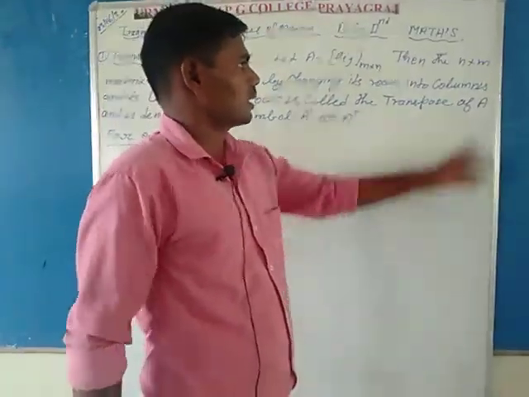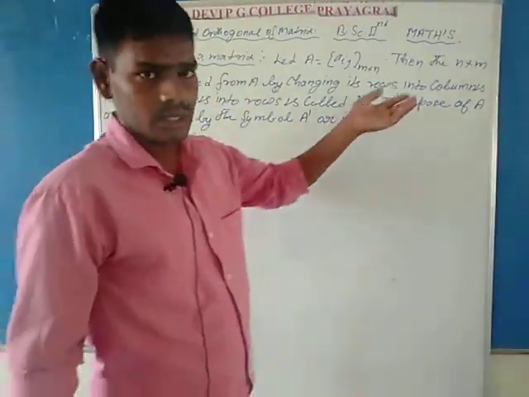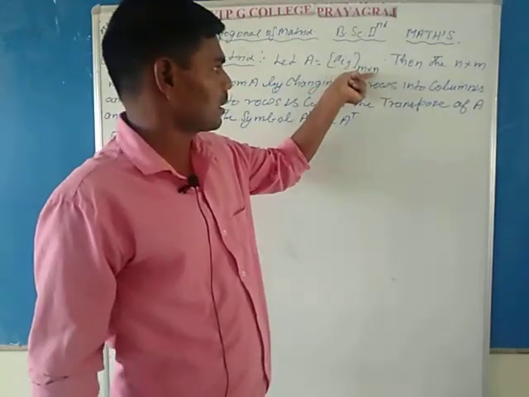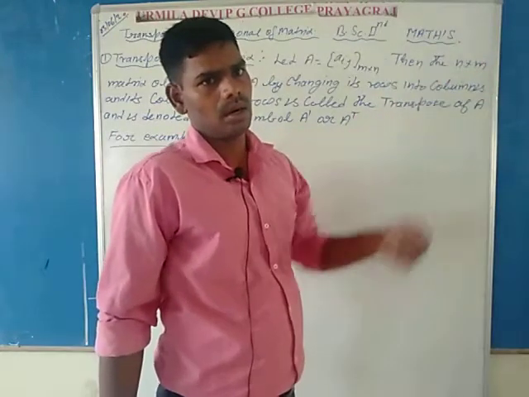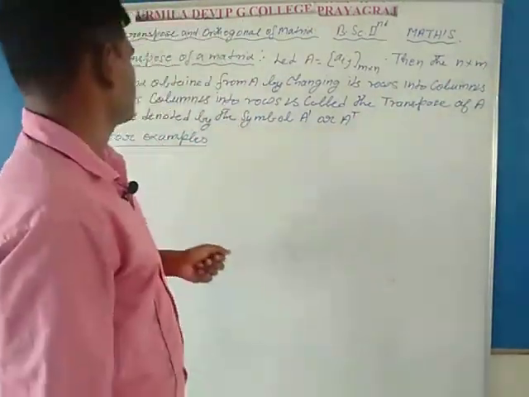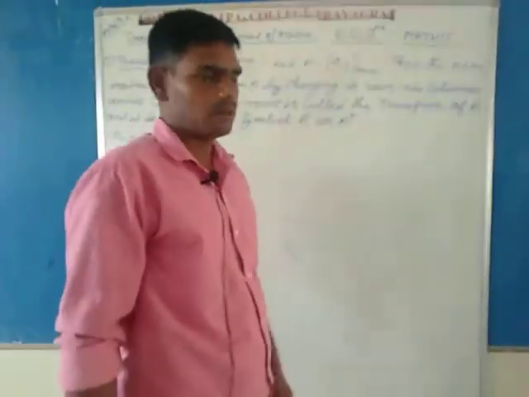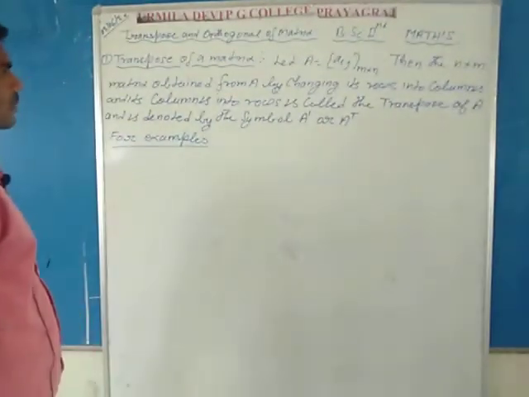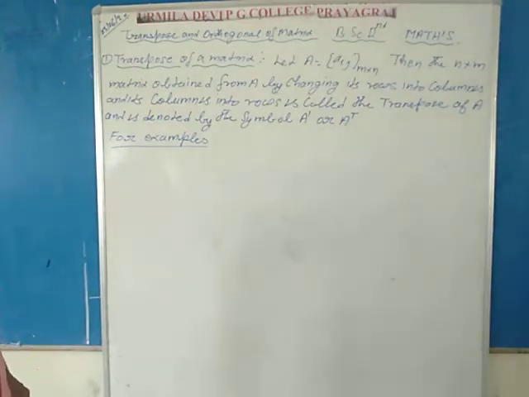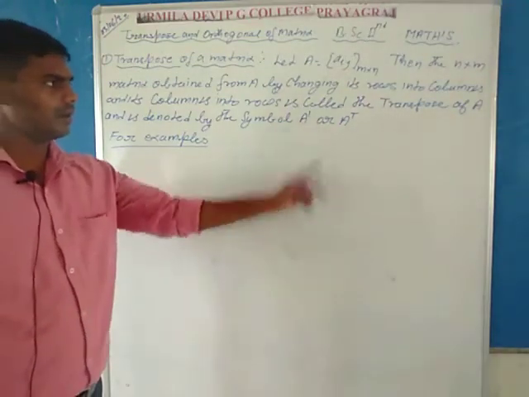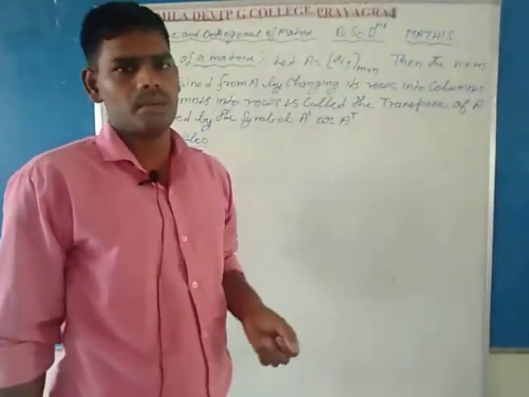Then the n by m matrix obtained from A by changing its rows into columns and its columns into rows is called the transpose of matrix A and is denoted by A dash or A T. Please note the order of A is m by n, but the new order is n by m, the reverse of the order of A.